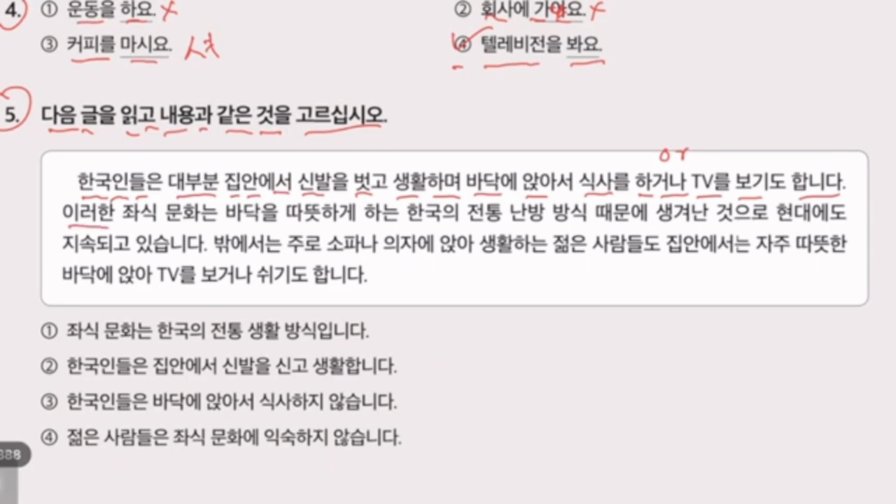This is 좌식. 좌식 is eating on the floor. 문화 is culture. 바닥 is floor. 따뜻한 is warm. 한국의 is Korean. 전통 is traditional. 난방 is heating system. 방식 is method. 때문에 is because of. 생활 is hard life. 현대 is modern era, modern life.